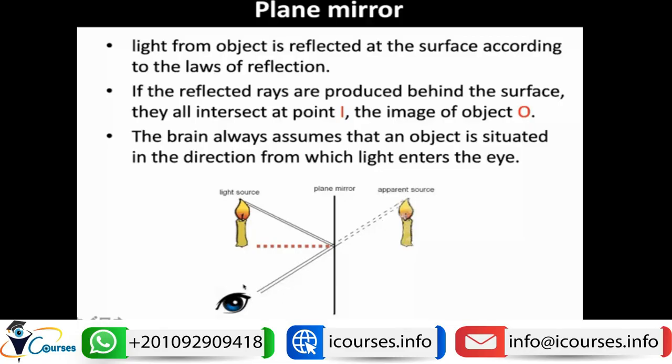So again, the brain is trained to see the reflection or the extension of light rays. So this is an image inside the plane mirror that is not the object itself. If you are looking at the mirror, you can see the virtual image inside the mirror that is made by extension of rays.